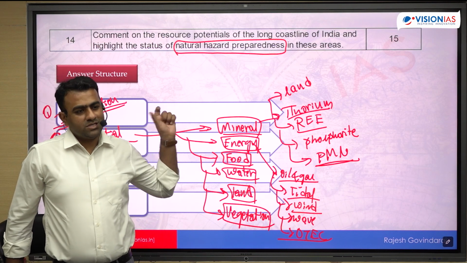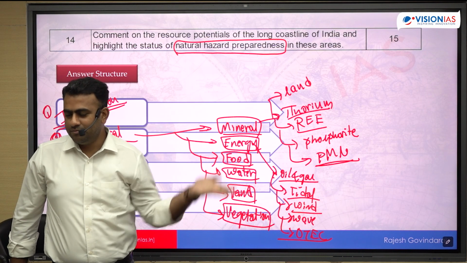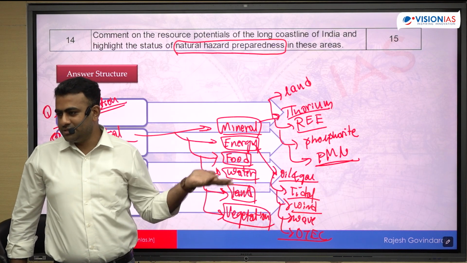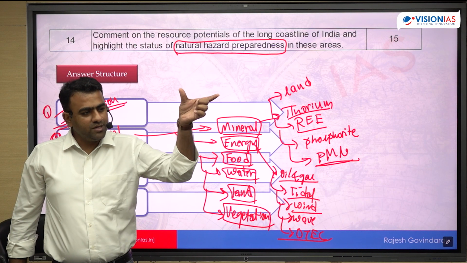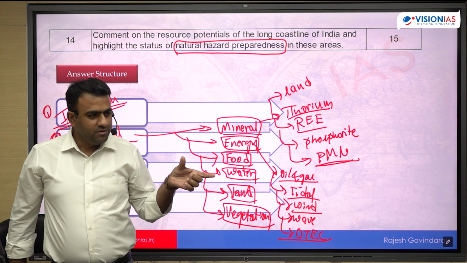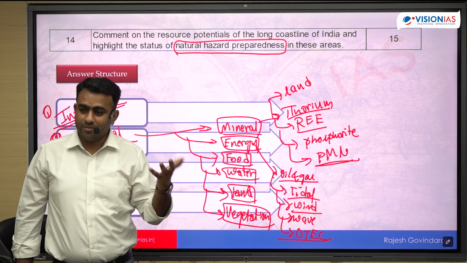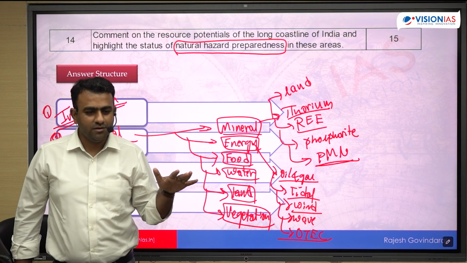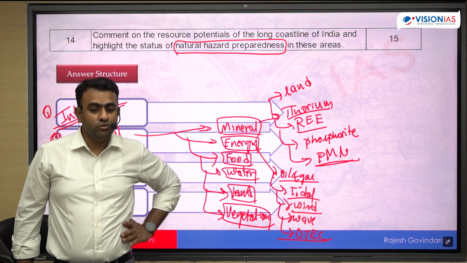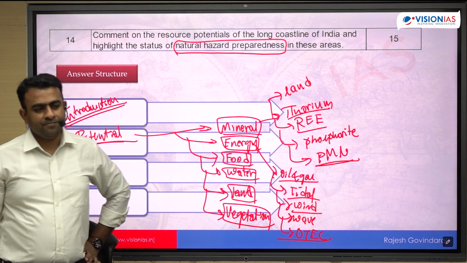If at all the same question has been asked, what are the measures taken to be prepared for the disasters along the coastal area, you will just mention what are the initiatives taken. So it is saying highlight the status. What is the status? Is the preparation complete, or is it half and half? Also tell what the lacunas are. Both parts have to be explained here.